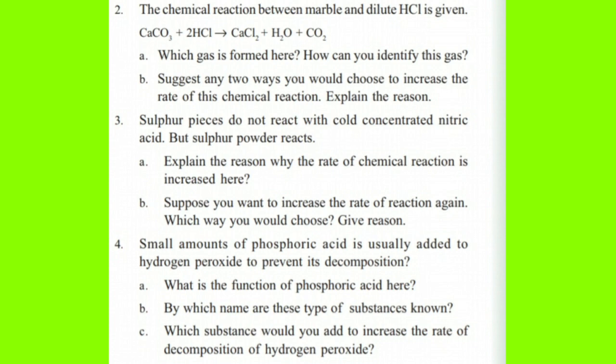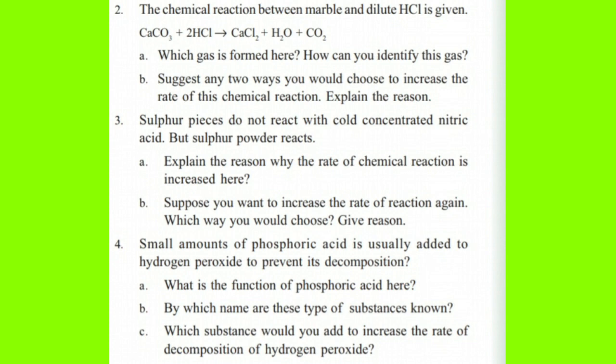Suppose you want to increase the rate of the reaction again. Which way would you choose? After making it into sulfur powder, even then you want to improve the rate of the reaction. So, what will you do? You just heat the reaction. So, if the temperature is increasing, the rate of the reaction is also increasing. Okay? So, write down all these in your files.